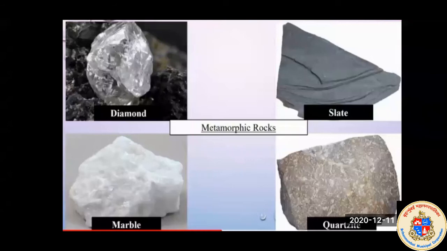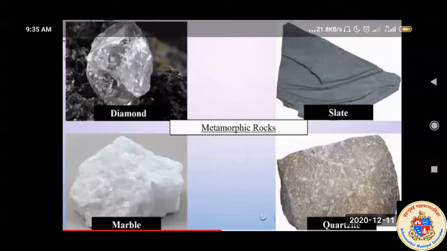Now the second is marble. Have you seen marbles? There are so many marble types, and so many things are made of marble. Many attractive and decorative things are made with the help of marble. So marble is also a metamorphic rock. When limestone is exposed to high temperature, marble forms under these conditions. It is made from limestone. When this limestone goes under different conditions, marble is formed.